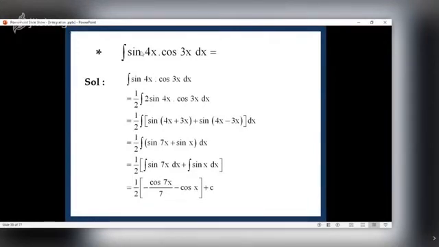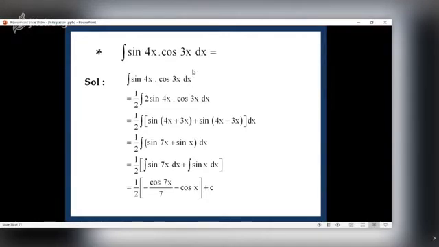Now, next one is integral sine 4x into cos 3x. Again, had it been derivative, I would have used product rule. Derivative of product is first into derivative of second plus second into derivative of first. But integration is challenging because this function cannot be integrated as it is. First, you have to put this in integrable form. So again, you have to use result from trigonometry. It is for 2 sine A cos B.